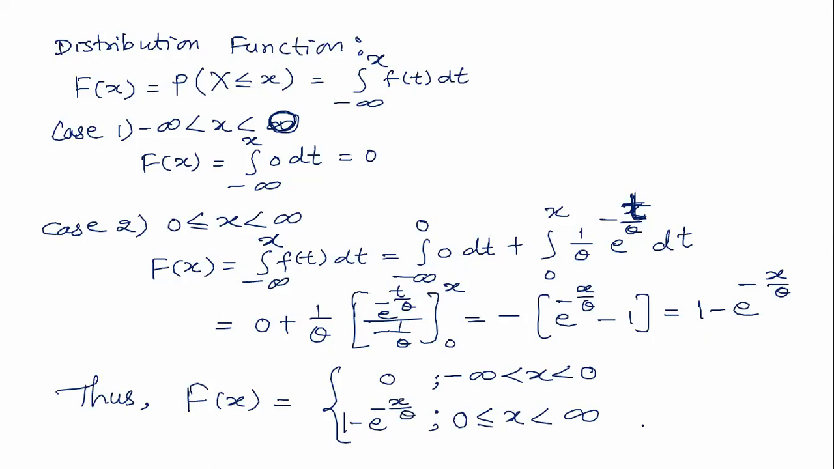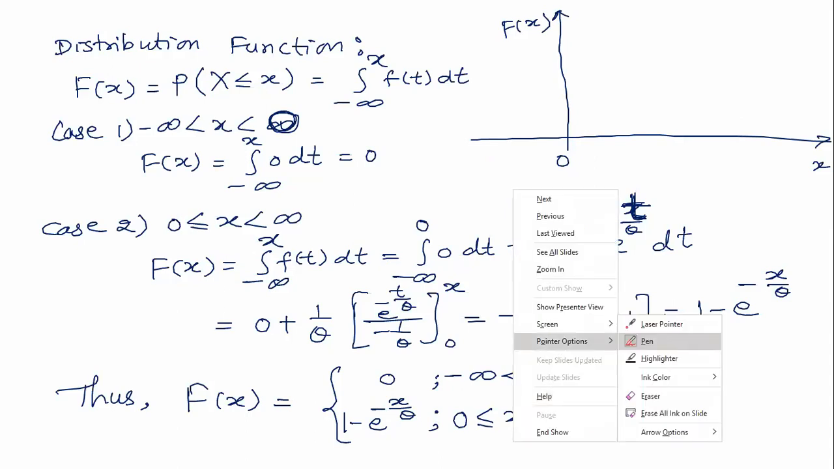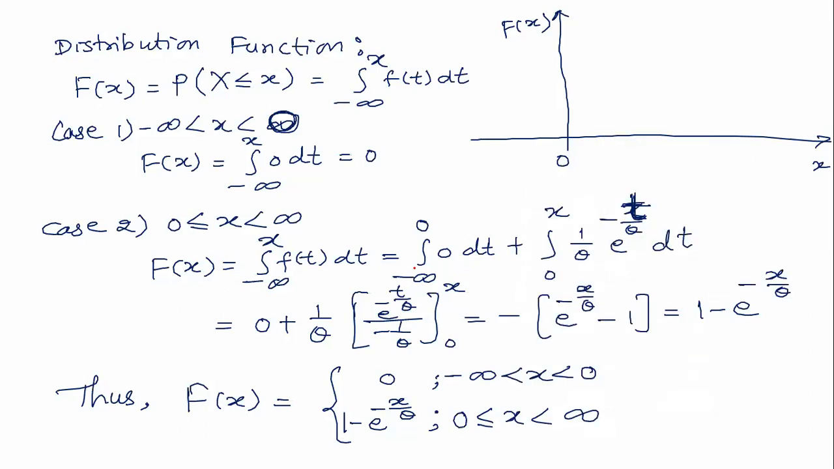And you can definitely draw the graph of this. The graph will be, again, you have to consider theta equal to 1, it will be better, and the graph may look like this. This is x versus capital F of x. And as x is equal to 0, it is 1 minus e to the power minus 0, 1 minus 1, 0. So it is 0 here.